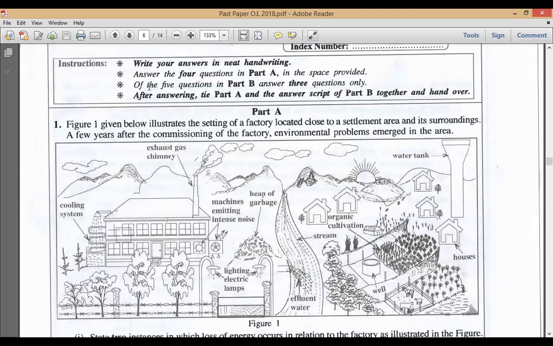Of the 5 questions in part B, answer 3. Part B means the essay part. You have 5 questions. Out of that, you can leave 2 questions, and you have to answer 3. After answering, tie part A and the answer script of part B. Here you can see tie part A. That means you have to answer part A, the structured essay, on the paper itself, and the part B answer script should be answered on full scap.